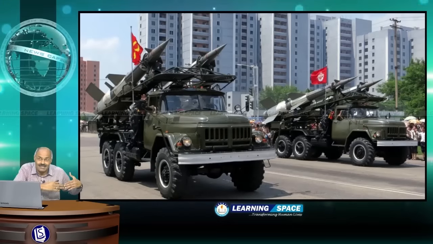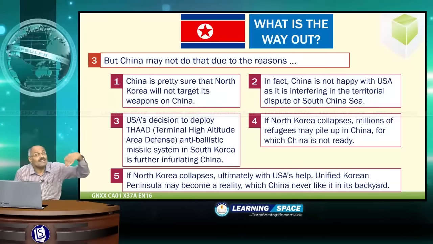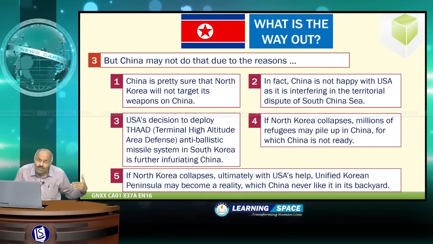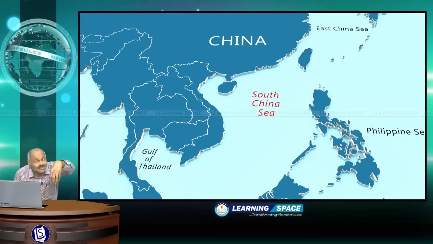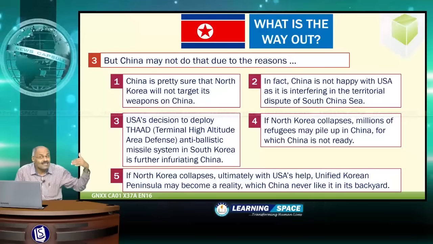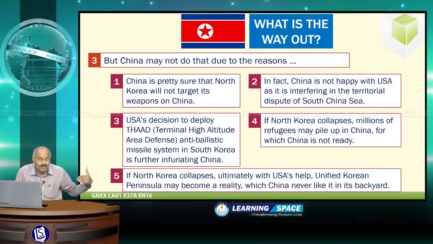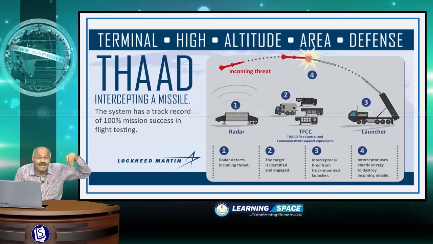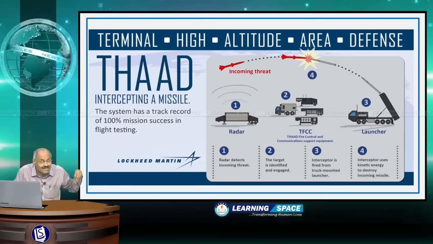Second, China is not happy with the United States of America because the United States quite often interferes in the territorial dispute of the South China Sea. Third, the USA recently decided to deploy THAAD, the Terminal High Altitude Area Defense, an anti-ballistic missile system.